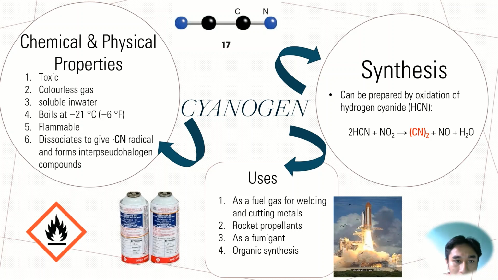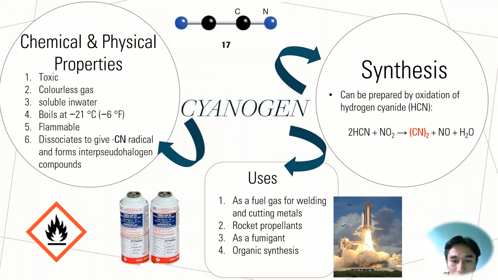Firstly, cyanogen is a very toxic gas. Secondly, it is a colorless gas. It is soluble in water. It can boil at negative 21 Celsius. It is flammable and it can dissociate to give a CN radical and form interpseudo-halogen compounds such as cyanogen fluoride and cyanogen chloride.